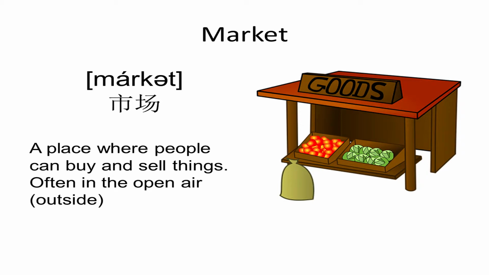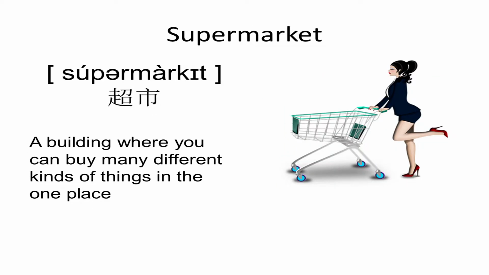Here we can see the word market. M-A-R-K-E-T. Market. Which describes a place where people buy and sell things. Normally outside, in the open air. The kind of street market. Here we can see how the market evolved to become a supermarket.